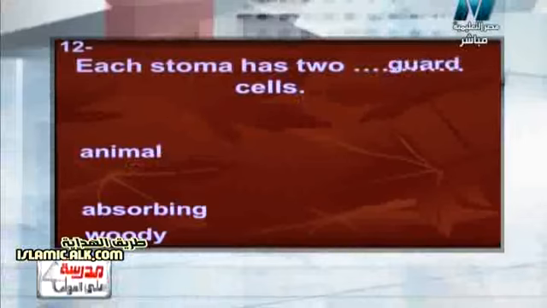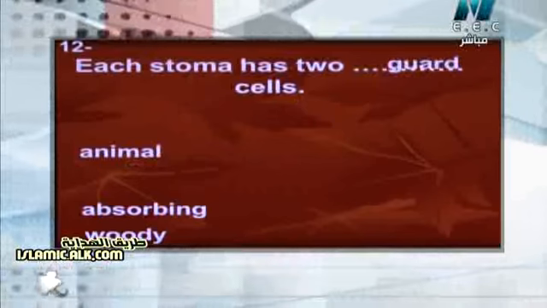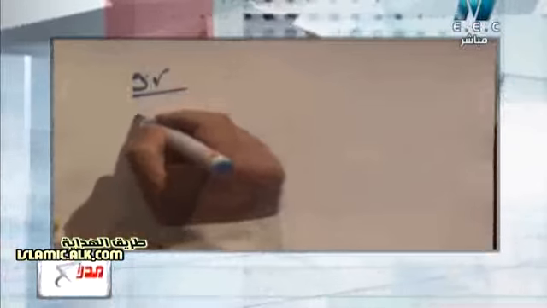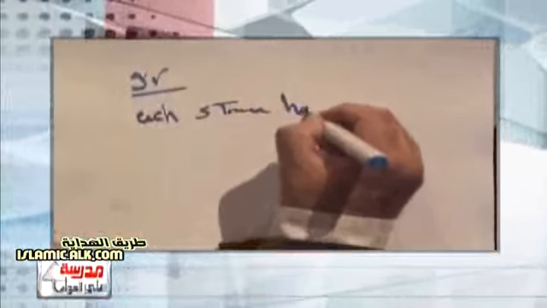Why? Give reason. Each stoma has 2 guard cells. Let me write this question because it's very important. Give reason why each stoma in the plant has 2 guard cells. Each stoma, or stomata. Stoma is the singular, but stomata is the plural.